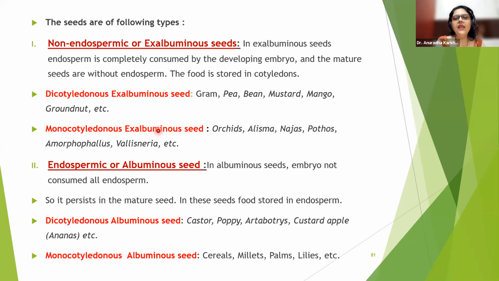And let me tell you all one thing, a fact which is not mentioned in your books, but it's a fact. Why is the dicot embryo consuming all the endosperm, and why can the monocot embryo not consume the endosperm though it is made? Why? Can you all tell me? ऐसे क्यों है कि डाइकॉट एम्ब्रियो जो है, वो पूरा जितना भी एंडोस्पर्म बनाया है ना, वो पूरा खा लेगा और मोनोकॉट नहीं खाएगा. You know why?